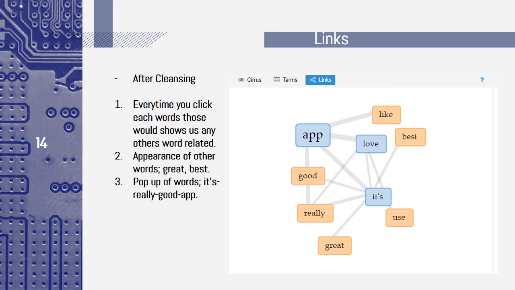Next, Links after cleansing. We see the appearance of new words like great and best. Every time you click a word, it shows us other related words. If you click app, the related words that pop up are love, it's, best, like, and so on. As we can see in the image, words like it's, really, good, and app pop up. So each word is related to the others.